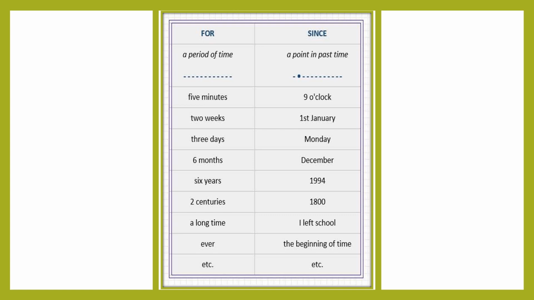Now here are the different words for which we have to use for and for which we have to use since. We have to use for with a period of time, when there is a duration. For example, 5 minutes, 2 weeks, 3 days, 6 months, 6 years, 2 centuries, a long time, ever, etc. And we have to use since with a point in past time, when the starting time is given. For example, 9 o'clock, 1st January, Monday, December 1994, 1800, I left school, the beginning of time, etc. So these are the examples of for and since.